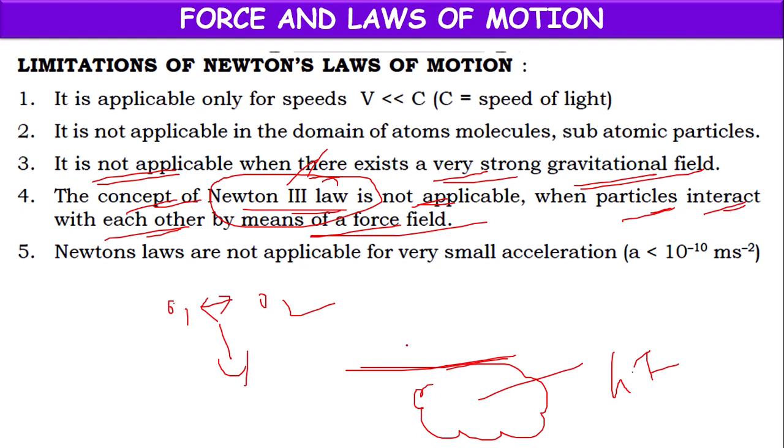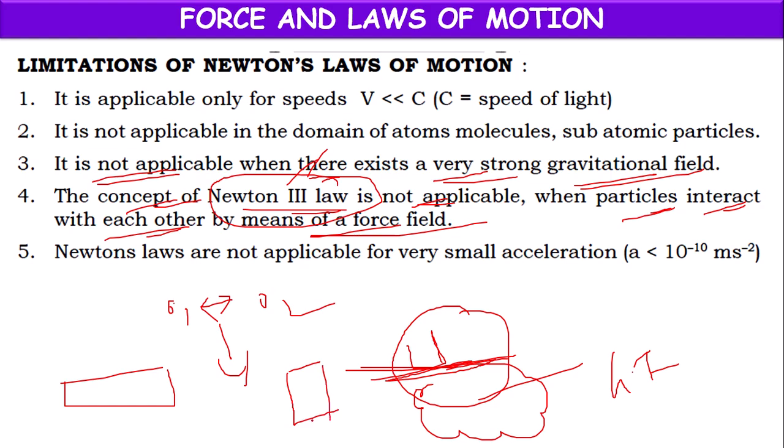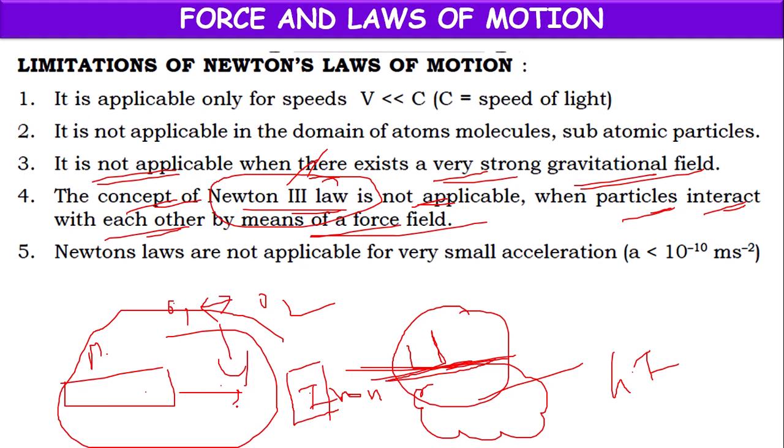When the two objects are in contact with each other, then Newton's law will be applicable. Suppose here one magnet is there, and here one iron rod is there. Though the iron rod is not in contact with the magnet, due to the magnetic field, the magnet can attract the iron. In such cases, Newton's third law is not applicable.